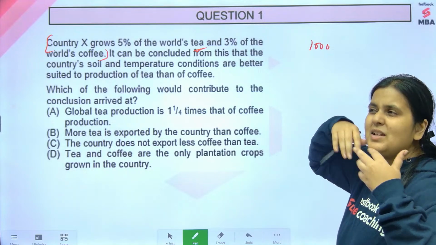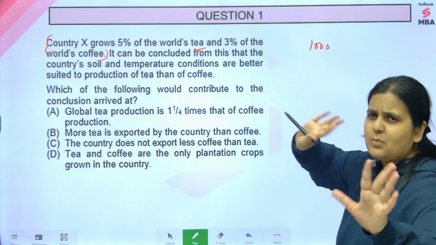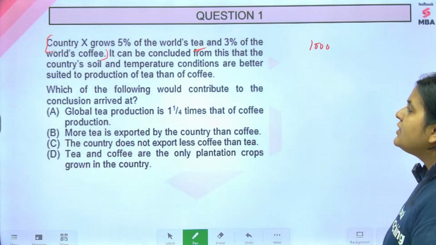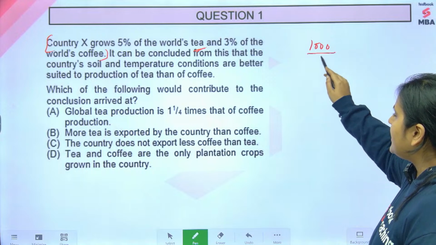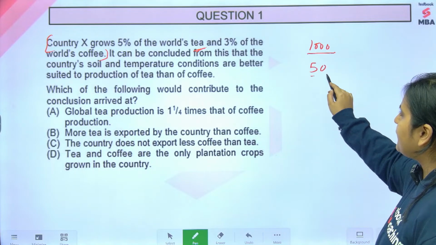It can be, I'm just giving you an example. Let's say 1,000 quintals or whatever. I'm just taking a number, 1,000. So country X grows 5% of the world's tea. So let's say 1,000, if we look at 5% of that, it grows about, let's say, 50.